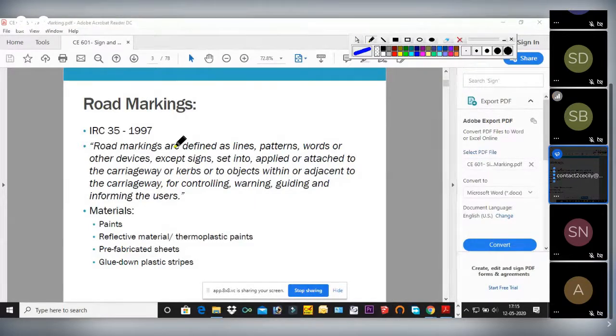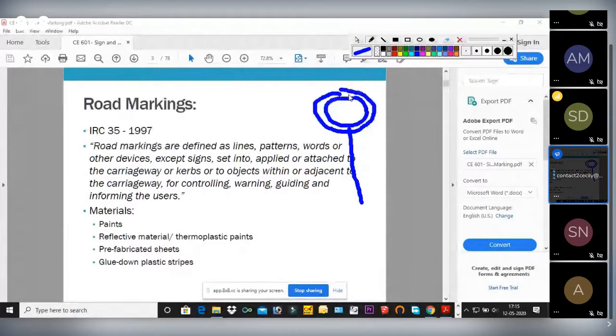According to this, what should be the diameter of a circular signboard? There are also some borders, some red border, blue borders. What should be the thickness of this border?